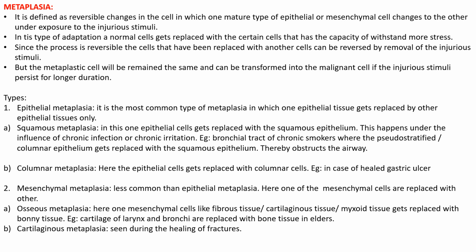Next one is columnar metaplasia. Here the epithelial cells get replaced with columnar epithelium in the case of gastric ulcer. So if a gastric ulcer is healing, the epithelial cells, which may be cuboidal epithelium, will be replaced with columnar epithelium.